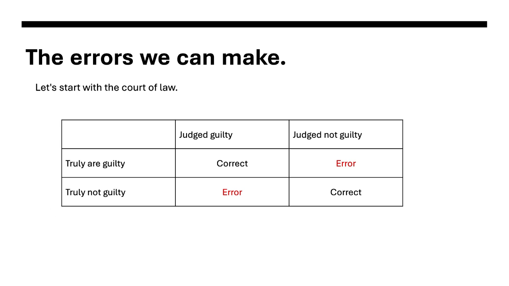Okay, we are going to take a look at errors we can make. To understand errors that can be made, we'll come back to the problem we just did with the teenage drivers, but the court of law. Okay, so if a person is guilty and they're judged guilty, that's correct. There's no problem there. If they're not guilty and they're judged not guilty, that's correct. But we can have two different errors here. They can be guilty and judged not guilty. That would be an error. They could not be guilty and judged guilty, and that's an error.